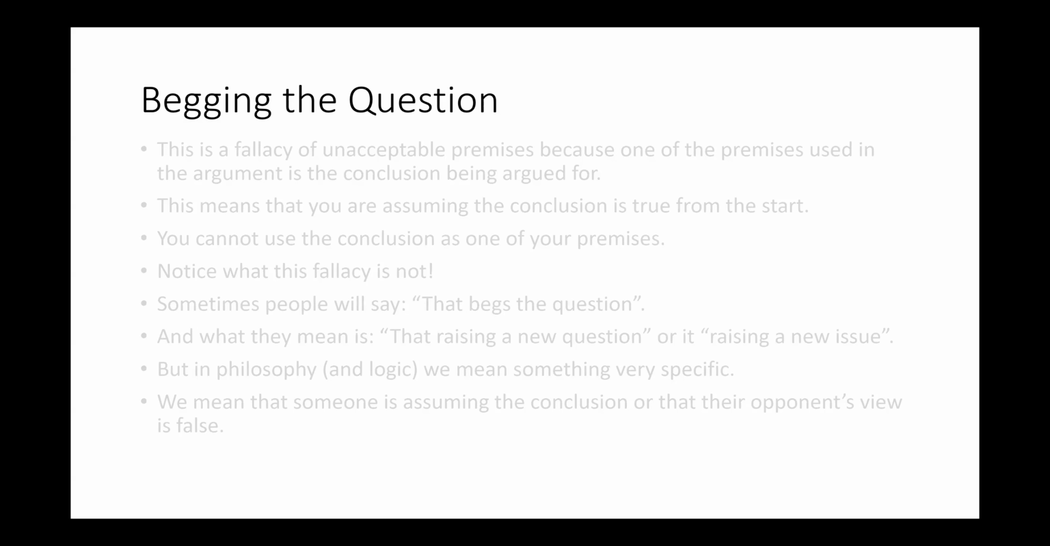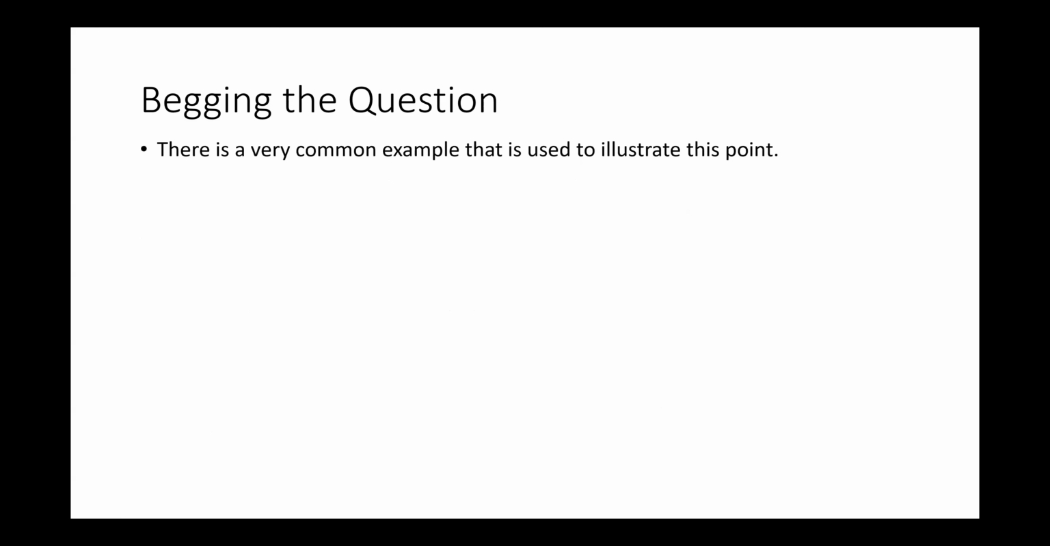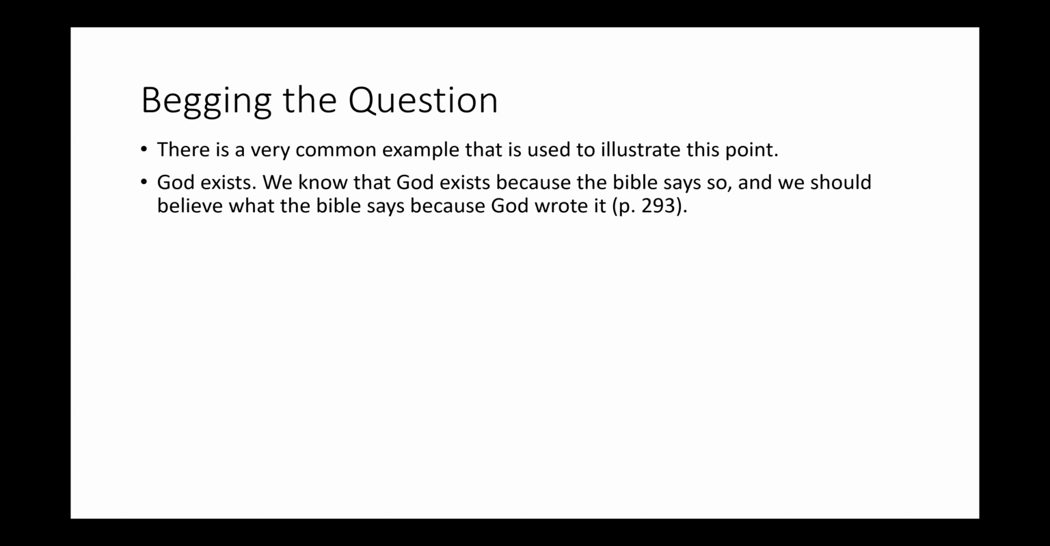So now let's think about a very common example, one that is oftentimes used. In fact, in the textbook, it's used on page 293 to help illustrate this point. Imagine that somebody wants to argue for the claim that God exists. And so they say, well, we know that God must exist because the Bible says so, and we should believe what the Bible says because God wrote the Bible. This is actually a fallacy of begging the question.